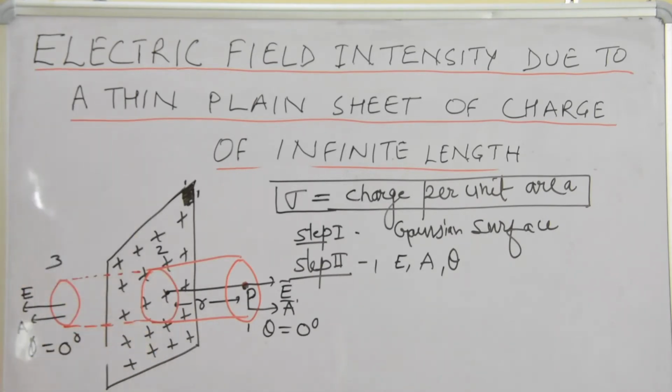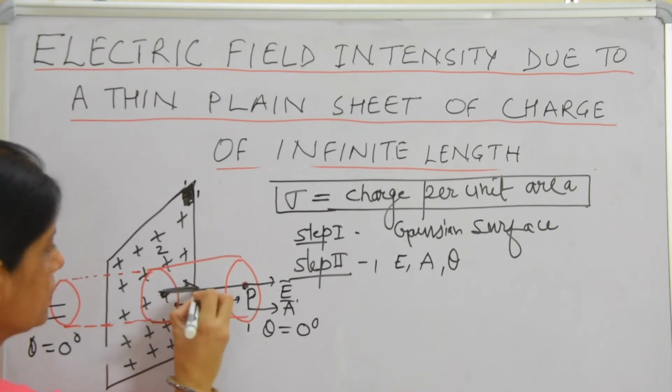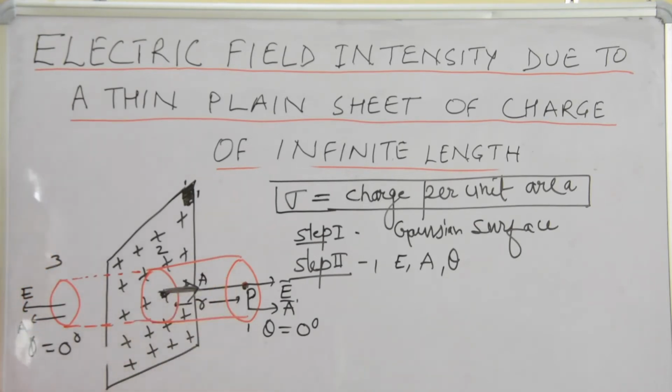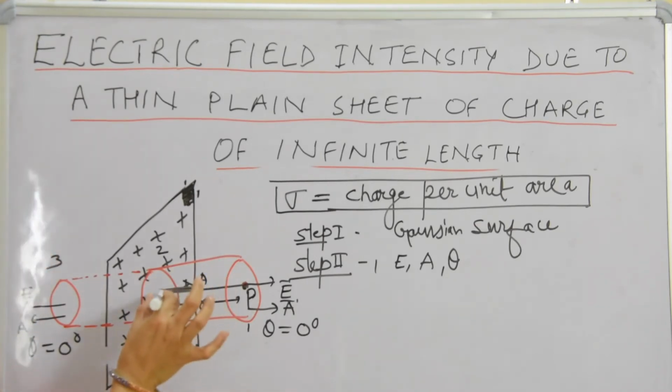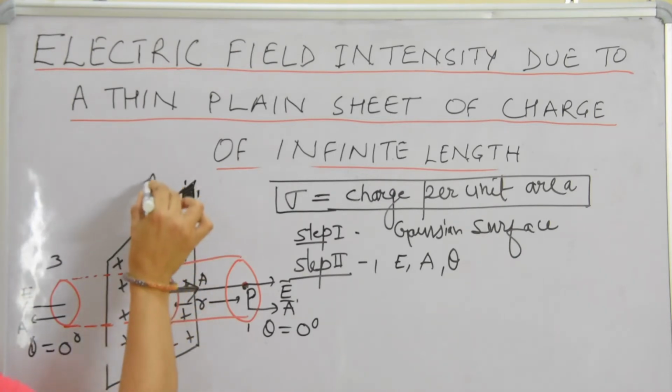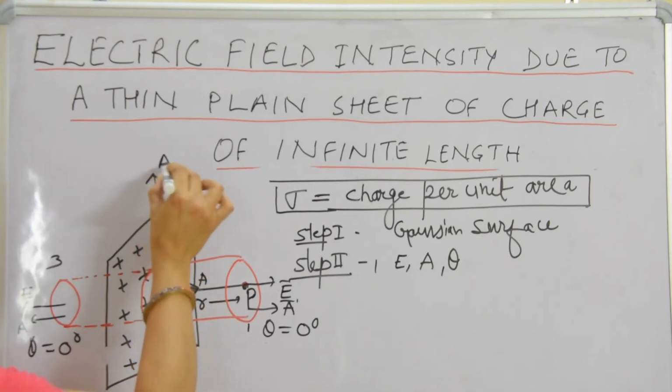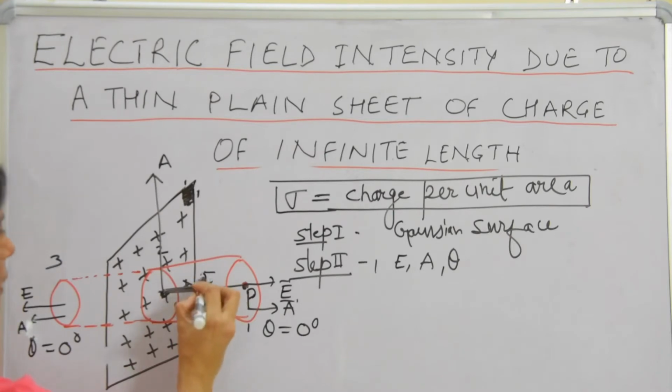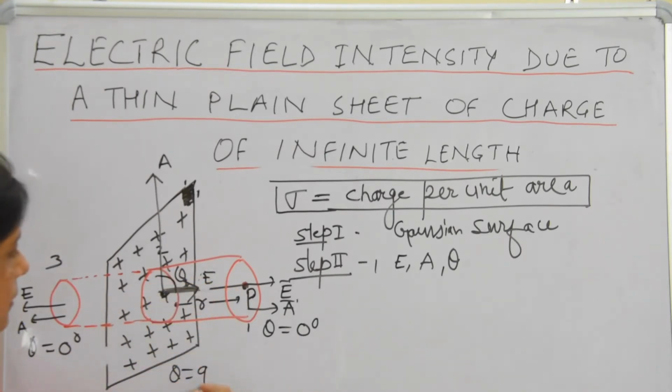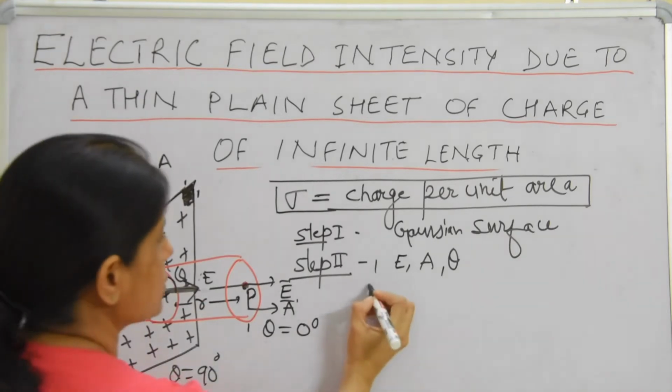Now come to surface number 3. On surface number 3, since all are positive charges, the direction is always outward. What would be the direction of the area vector? This direction. Okay, I'll keep it like this. This is the area vector, so this is E, and the angle theta is 90.